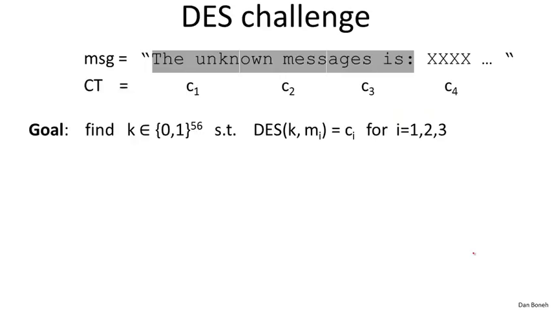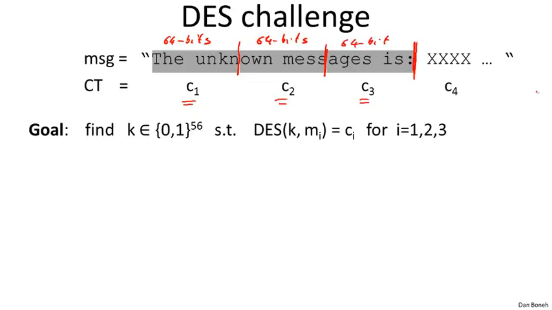So let me explain how the DES challenge worked. The challenge was issued by a company called RSA. And what they did is they published a number of ciphertexts, but 3 of the ciphertexts had known plaintexts. In particular, they took the message here, the unknown message is colon, and you can see they broke it up into blocks. These are basically 8-byte blocks. 8 bytes, as you know, is 64 bits. So each one of these is 64 bits. And then they encrypted them all using the same secret key to get 3 ciphertexts. So this gives us 3 plaintext-ciphertext pairs.